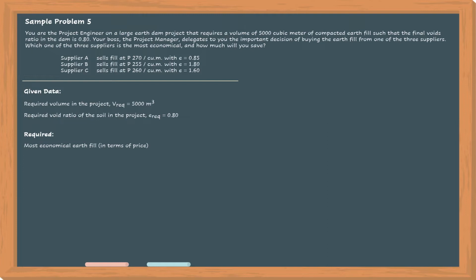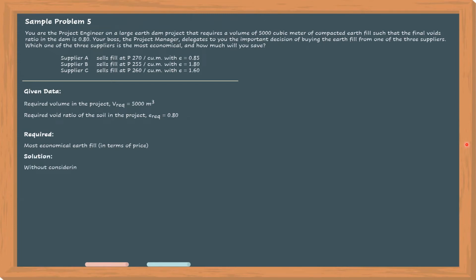in terms of price. So the term economical is subjective in definition. Kasi baka yung most economical is yun naman yung in terms of price mas pinakamura. Pero there are many factors that we have to consider. Baka yung pinakamura na supplier, yun din naman ang pinakamalayo. So, para madadagdagan ang indirect cost natin. So, for this problem, ang i-consider lang talaga natin is yung direct cost, which is the price of the earth fill.